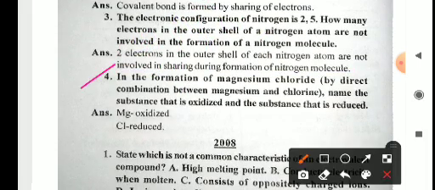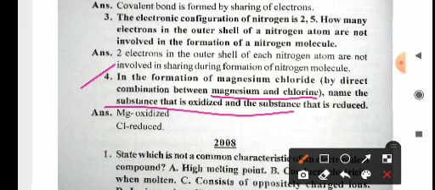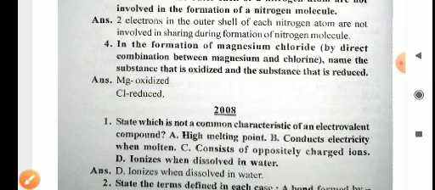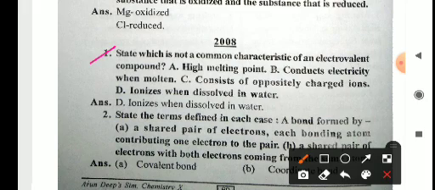Okay, in the formation of magnesium chloride, by direct combination of magnesium and chlorine, name the substance that is oxidized and the substance that is reduced. So magnesium will release electrons, so it will oxidize, and chlorine will accept electrons, so it will reduce. Okay, now come to the questions of 2008.